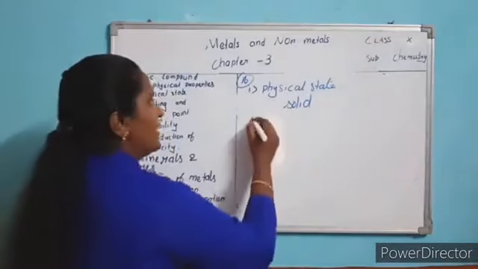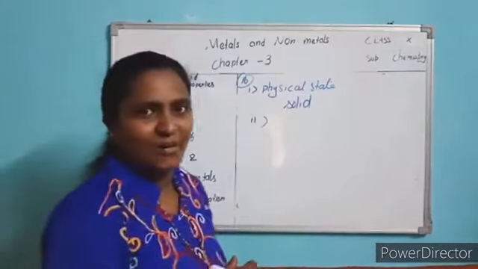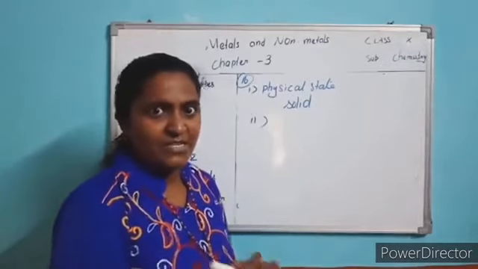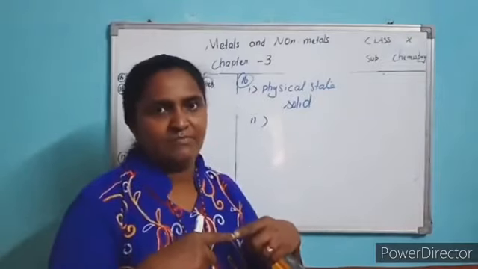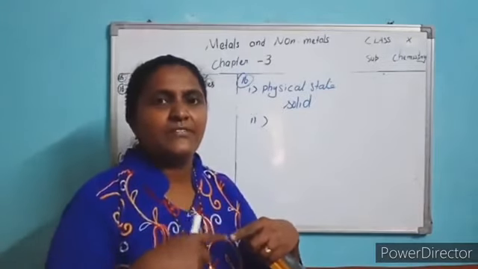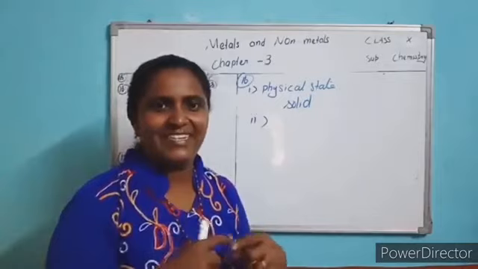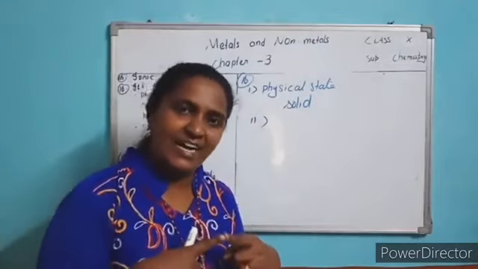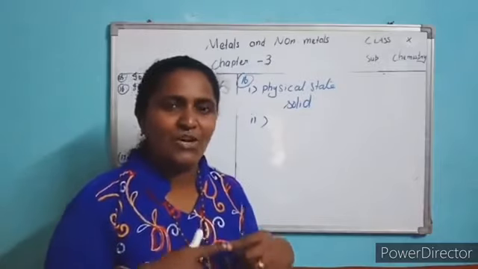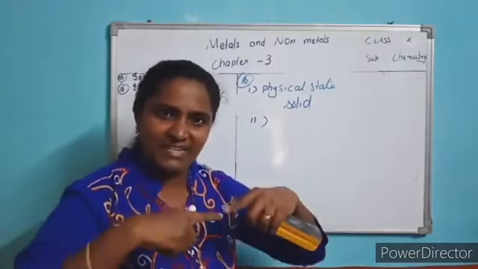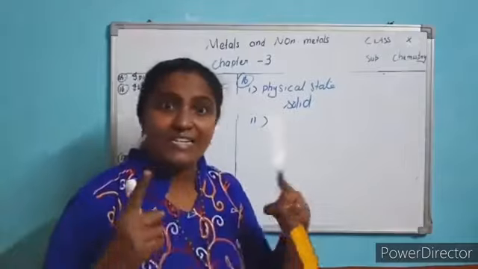The second property is melting and boiling point. Since there is a strong electrostatic force of attraction between the ions, it is very difficult to break. It needs a high boiling and high melting point.